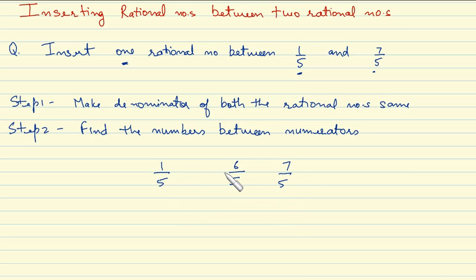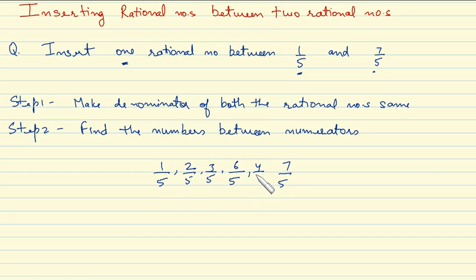And likewise we can add any number of rational numbers we want. Say 2 by 5. 2 is a number which is between 1 and 7. So 2 by 5 is also a rational number between 1 by 5 and 7 by 5. Similarly, 3 by 5. 3 is a number which is between 1 and 7. So 3 by 5 is a rational number which lies between 1 by 5 and 7 by 5.